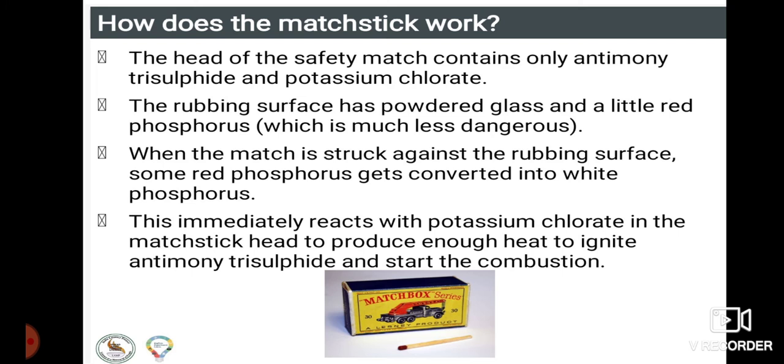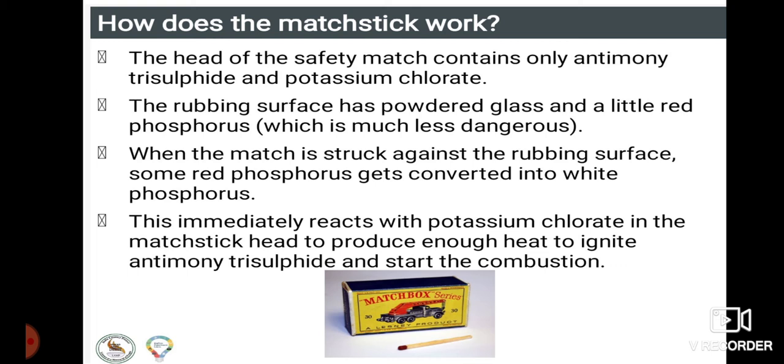The head of the safety match contains only antimony trisulfide and potassium chlorate, that is the head of the matchstick. The rubbing surface has powdered glass and a little red phosphorus. Whatever red-colored substance you see on the matchbox is red phosphorus. Whenever it is rubbed, the red phosphorus will be converted into which one?